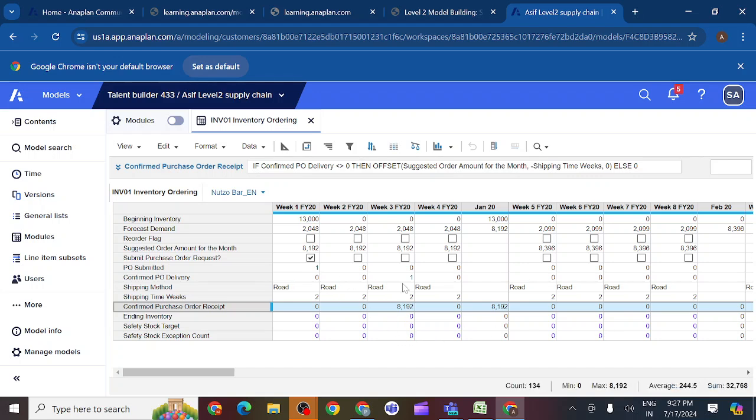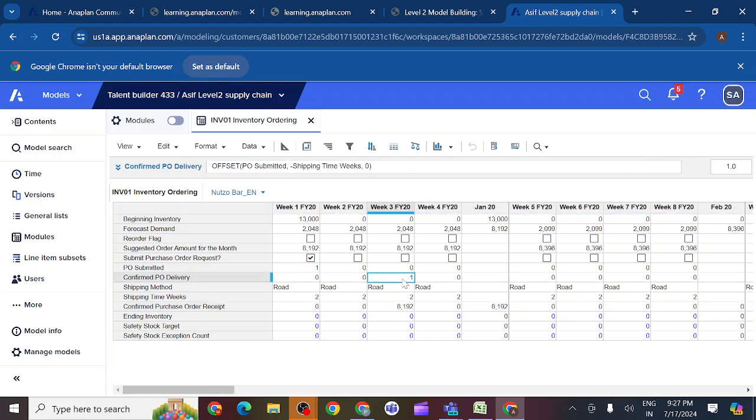You can see here whenever I have confirm PO delivery, I should get the confirm purchase order receipt. I should receive these products here. The suggested order amount whatever we have should be delivered whenever confirm PO delivery is 1. If I don't have 1, I will get 0.